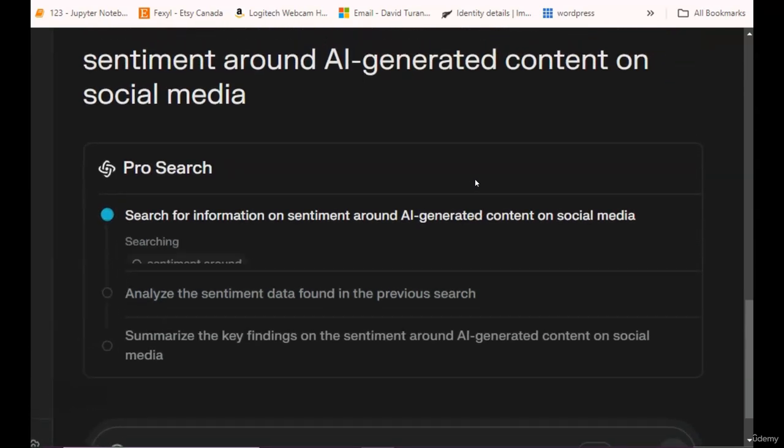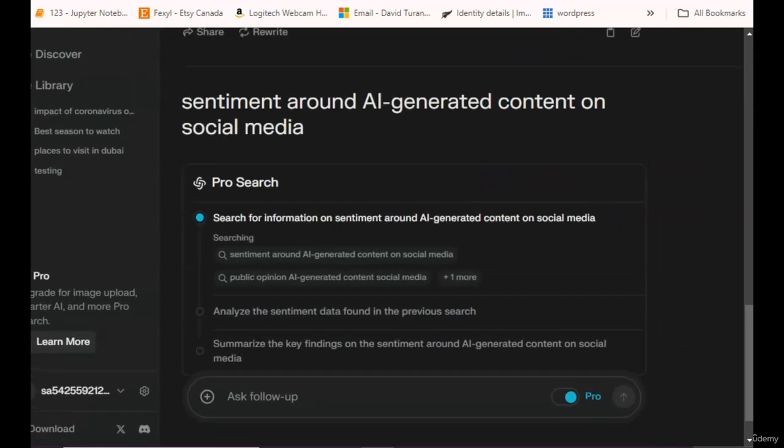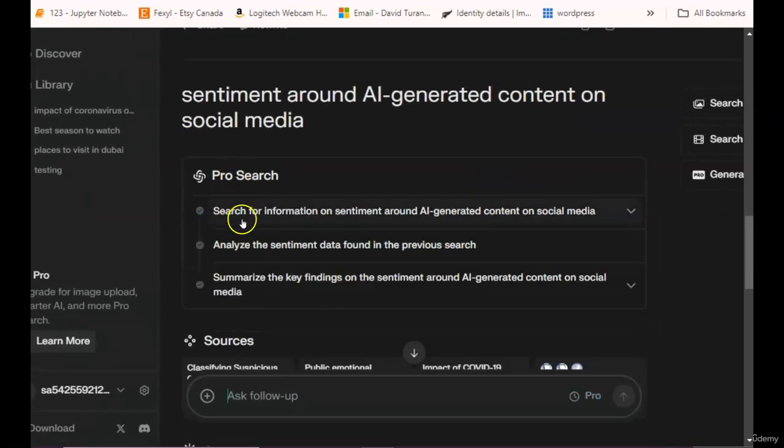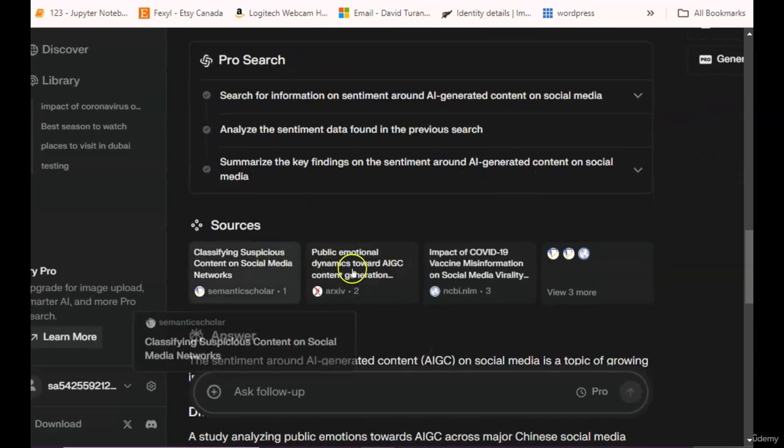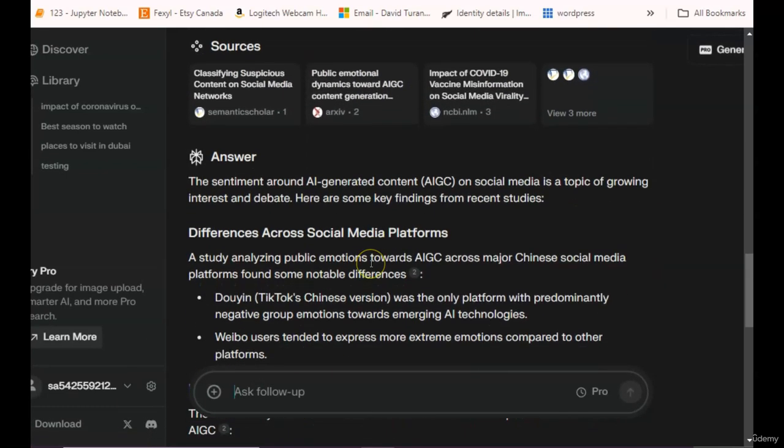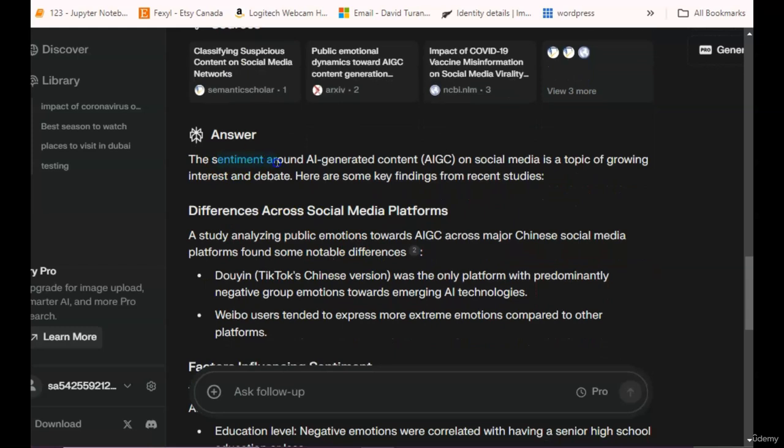This will prompt us to specify the social media platforms we're interested in. So the Pro search says, search for information on sentiment around AI-generated content on social media. Then it analyzes the sentiment data found in the previous search and then summarizes the key findings on this sentiment. So these are all the sources that were cited. Let's read this together. The sentiment around AI-generated content, AIGC, on social media is a topic of growing interest and debate. Here are some key findings from recent studies.